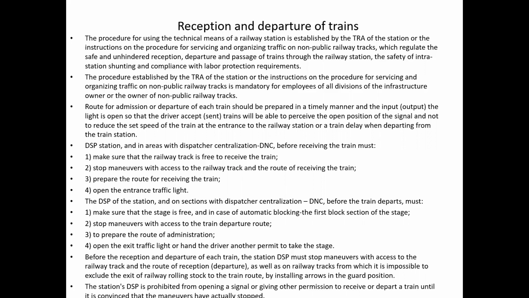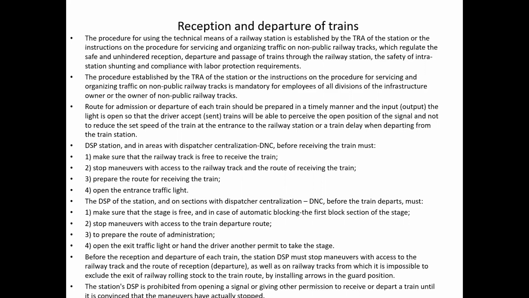The DSP of the station, and in areas with dispatcher centralization the DNC, before receiving the train must make sure that the railway track is free to receive the train. Stop maneuvers with access to the railway track and the route of receiving the train. Prepare the route for receiving the train. Open the entrance traffic light.